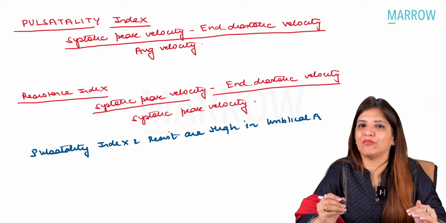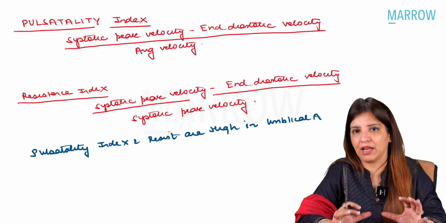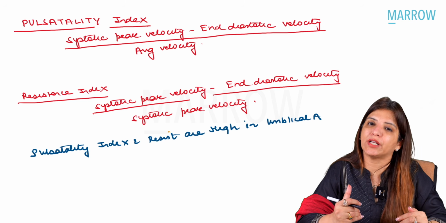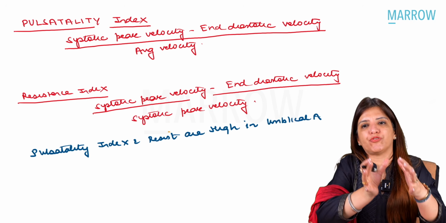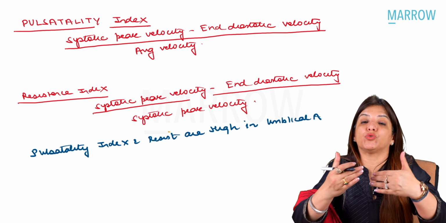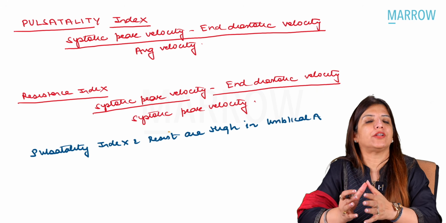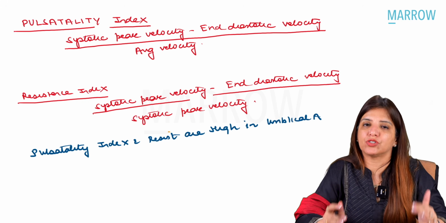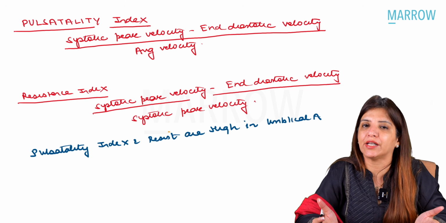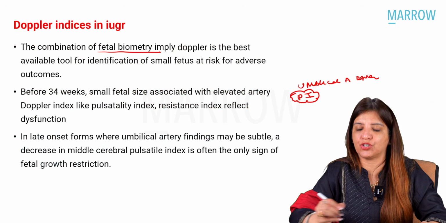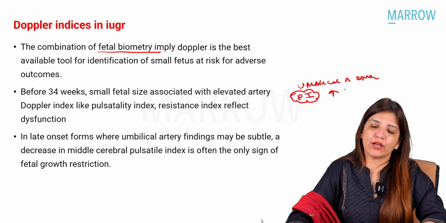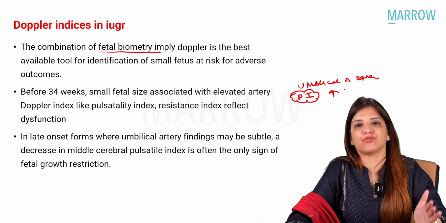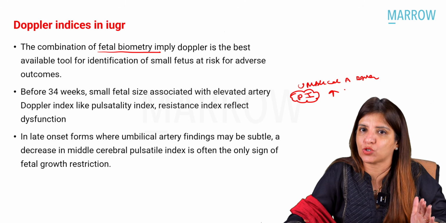Now, because diastolic velocity is decreasing in umbilical artery, the blood flow in patients of IUGR, the blood flow in umbilical artery would decrease. Why? Because blood coming to the fetus is decreasing through umbilical vein. So blood going to the umbilical artery would also decrease, and that decrease will be seen more during diastole than during systole. So numerator is increasing. Systole minus diastole will increase. So pulsatility index would increase in umbilical artery in case of IUGR. So in early cases, you have to look at umbilical artery and you have to look at the pulsatility index and resistance index, which is going to increase in case of IUGR.